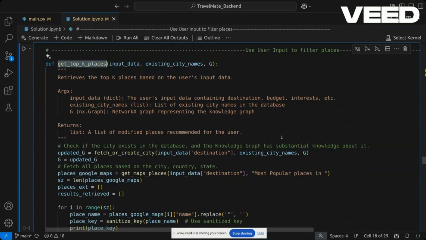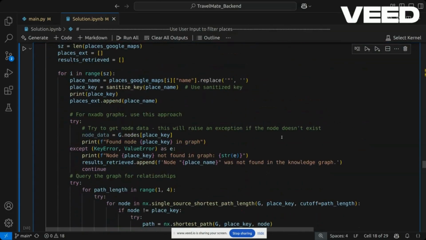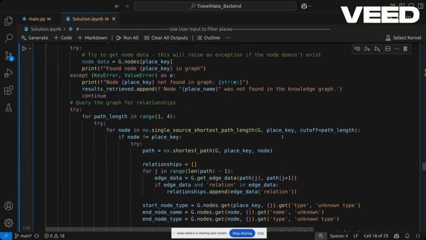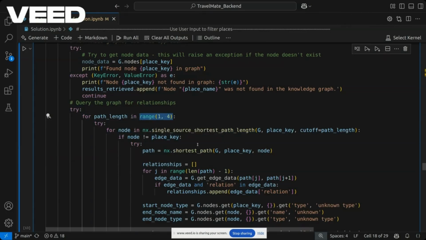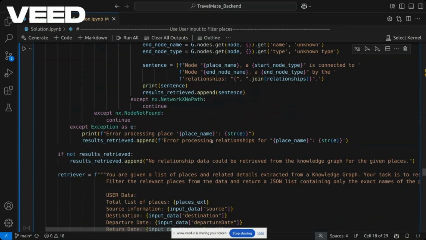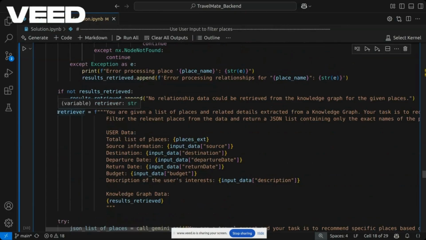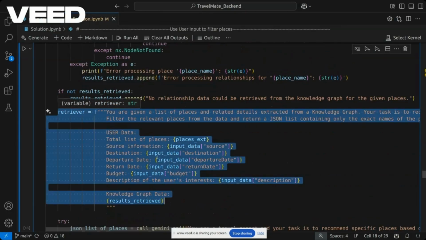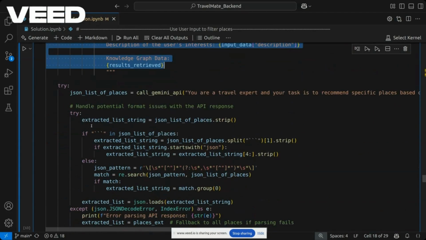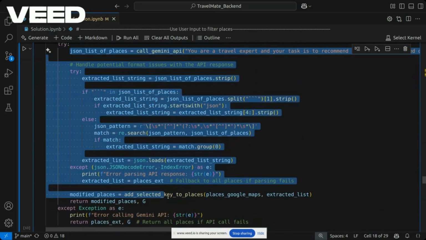If it's 1, then it is ticked, and if it's 0, then it is not. This is the path traversal, and we are reaching for 3 hops in the node's proximity. This is a retriever model. The above one was the generation, and we are implementing the RAG solution over here.